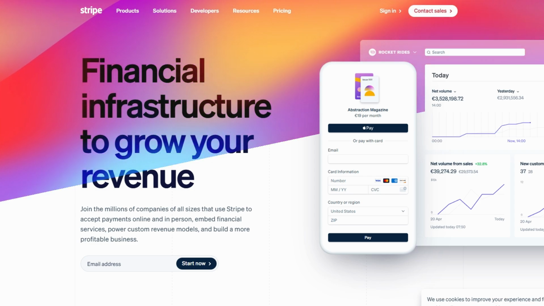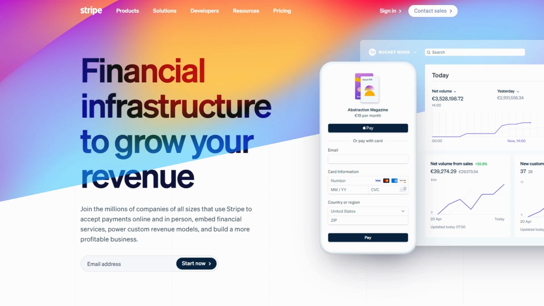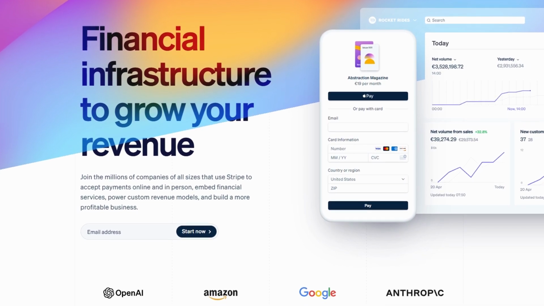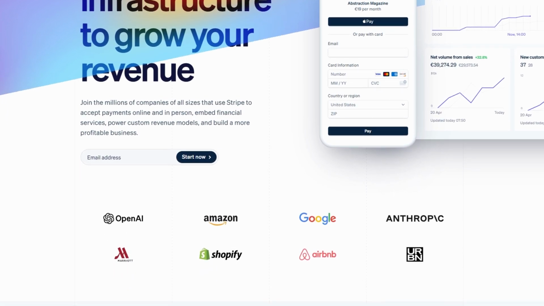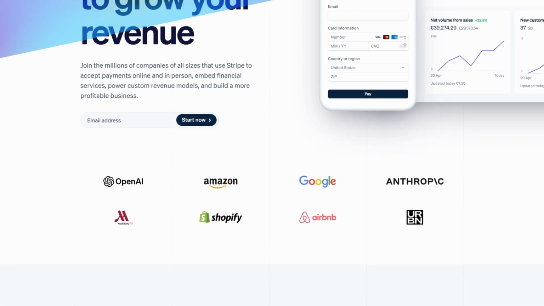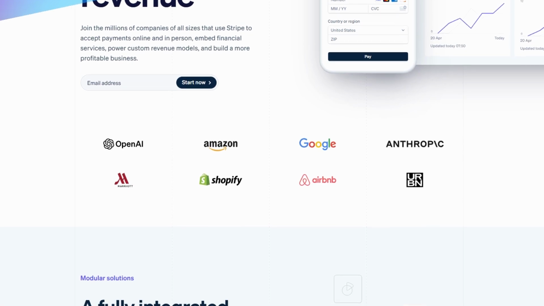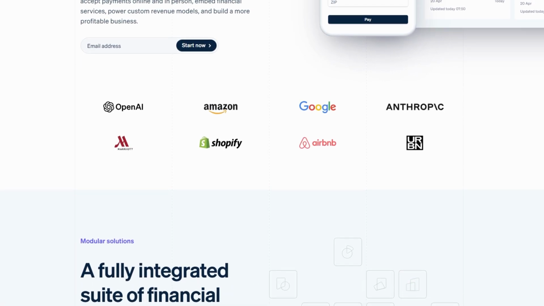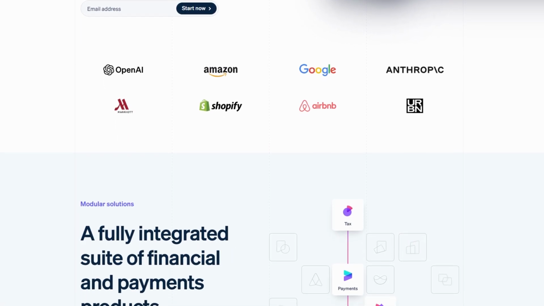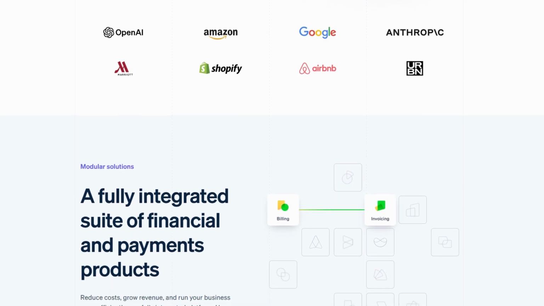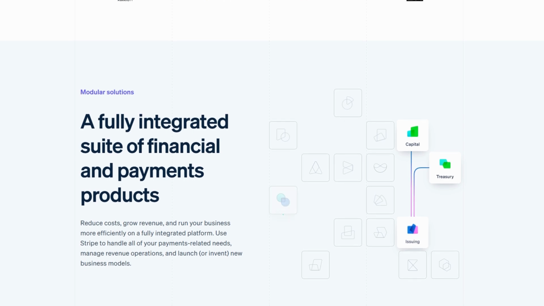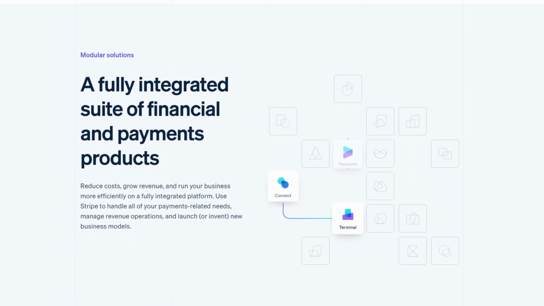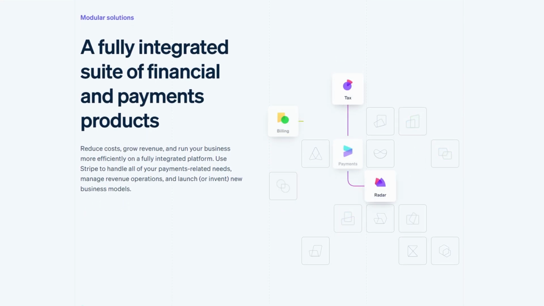Before we jump into the setup, let's take a moment to understand what Stripe actually is and why it's such a game changer for businesses and freelancers alike. You've probably heard of PayPal, right? Well, think of Stripe as a more advanced and flexible alternative, designed specifically for businesses that want to accept payments online with ease. Whether you're running an online store, offering digital services, or managing a subscription-based business, Stripe gives you all the tools you need to handle transactions smoothly and securely.